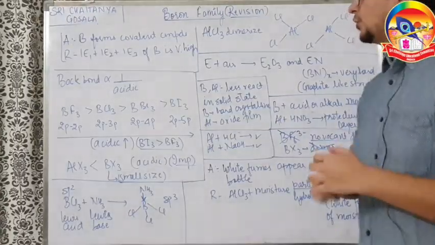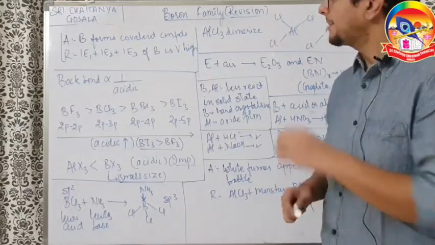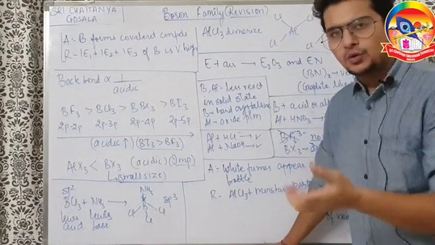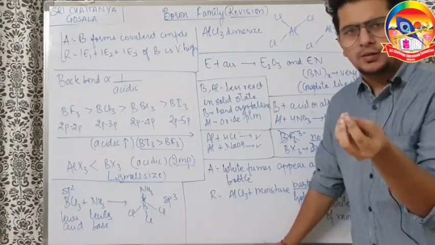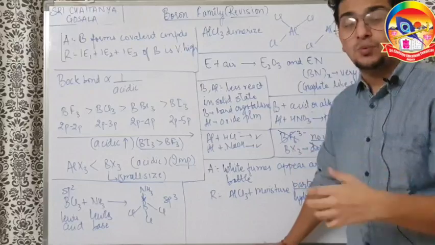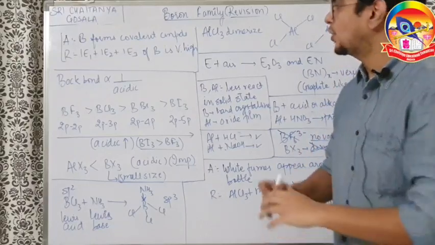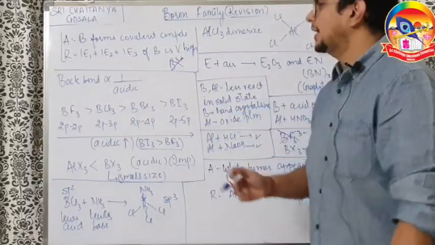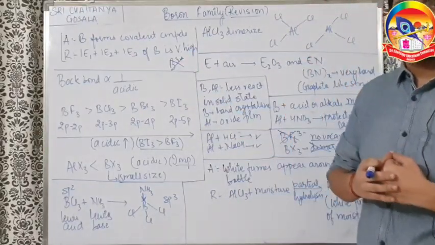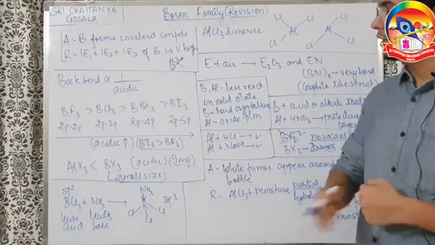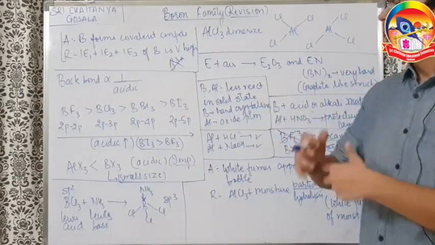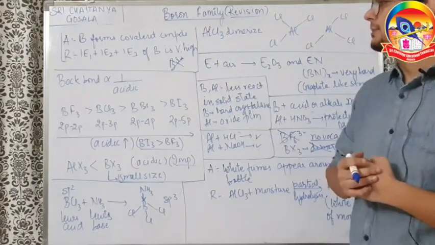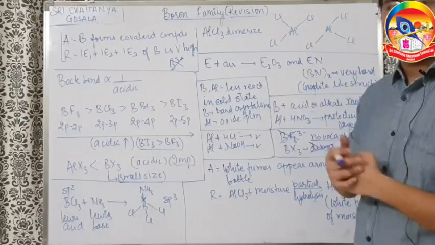So now let us talk about the assertion reason, a very important one. Boron forms covalent compounds majorly, which is true. Why is it true? The reason is very simple. Boron is very small and the ionization enthalpy 1 plus 2 plus 3 total is so high that it is almost impossible to make a B3 plus ion. Boron cannot release all 3 electrons in its last shell; in fact, releasing even 1 electron is very tough for boron. So B3 plus is not formed, and it cannot form ionic compounds because it does not form a cation. So the reason is that I1 plus I2 plus I3 of boron is very high.